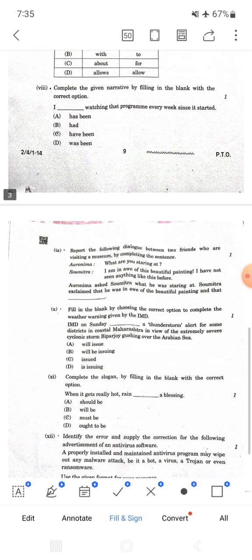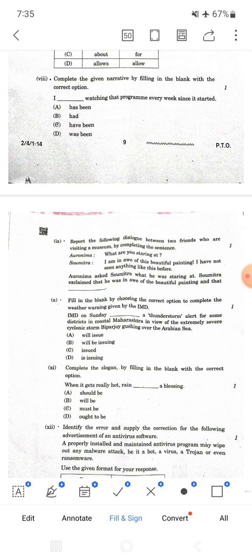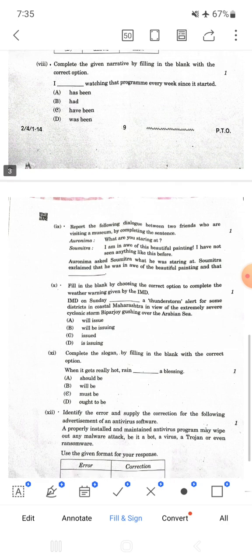The ninth one, Aronima asked Saumitra what he was staring at. Saumitra exclaimed that he was in awe of the beautiful painting and that he had not seen anything like that before. So we have to change "have not" into "had not" and "this" into "that".